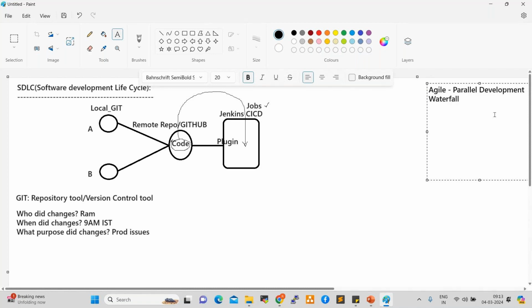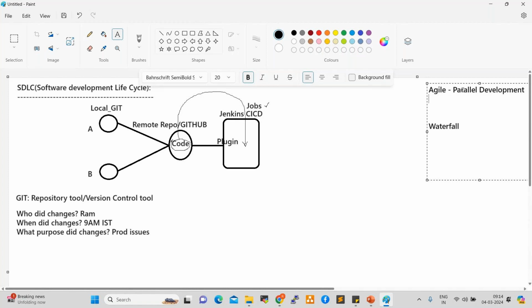In sequential development, development will not move forward. While working on waterfall methodology, if developers face any bugs or issues, development should be stopped. Then they fix the issue, or else they can roll back, work on this, and resume the activity again, right? So in waterfall methodology, development will not move forward. That is why every organization is using agile methodology. So what is agile? It is a parallel development.